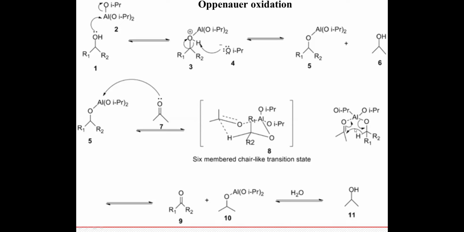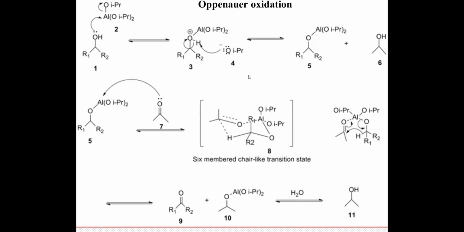Next, there is a hydride ion transfer. See, hydride, that is H minus. The hydride ion from your alcohol gets transferred to your acetone moiety. So there is a hydride transfer that occurs, that you see in that intermediate 8.